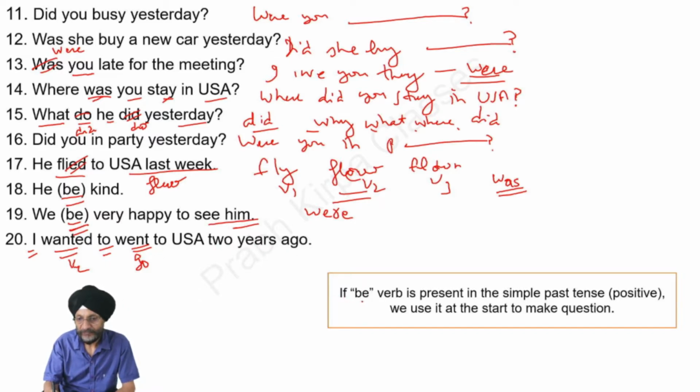There is a question. If the be verb is present in the simple past tense positive sentence, we use it at the start to make a question.